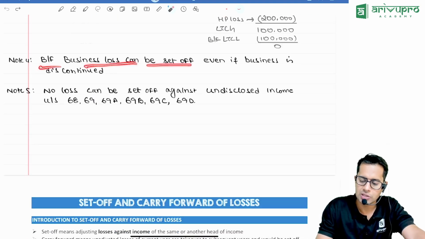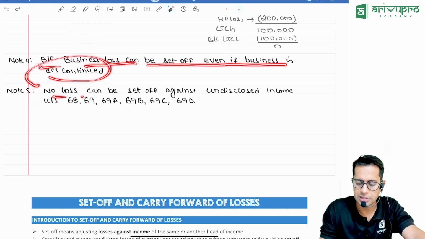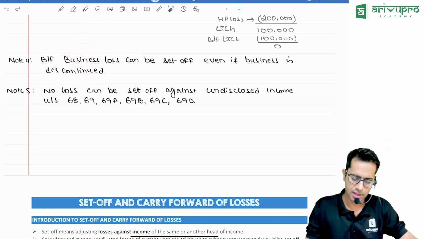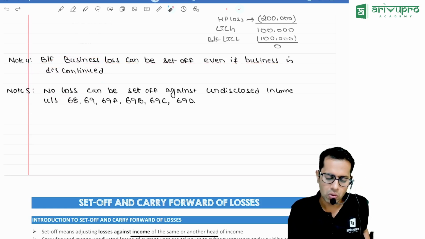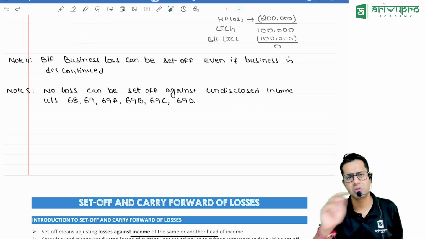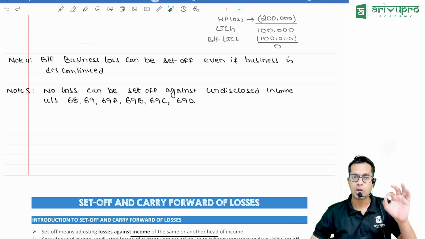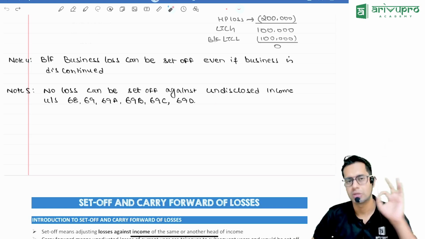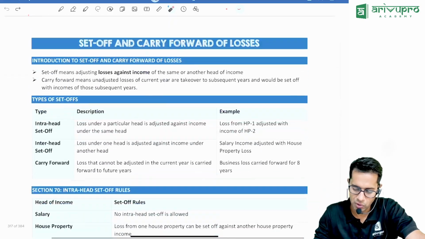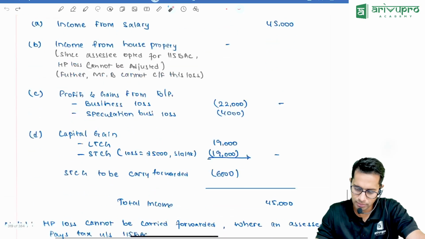Brought forward business loss can be set off even if the business is discontinued. Even if the business is not continued by you, you can still carry forward and adjust the losses. No loss can be set off against undisclosed income or deemed income. So this is all about your intrahead set off and adjustment topic.